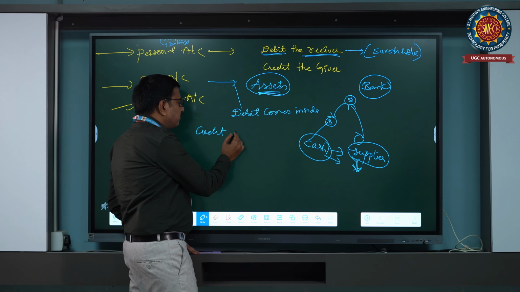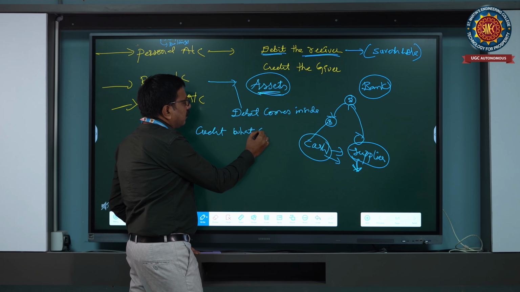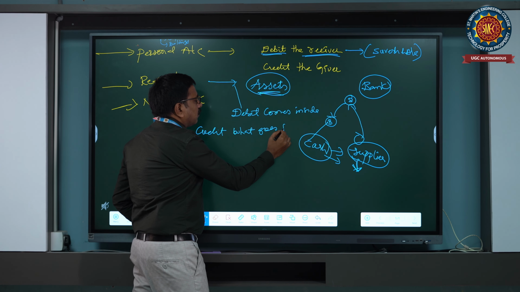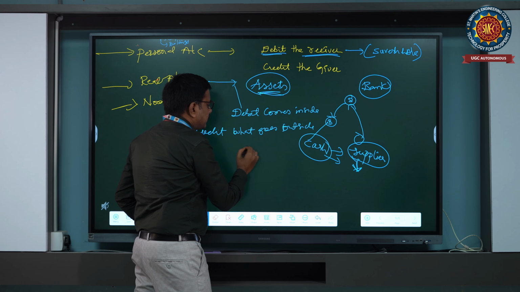That is the rule of the real account. Credit what goes outside from the business.